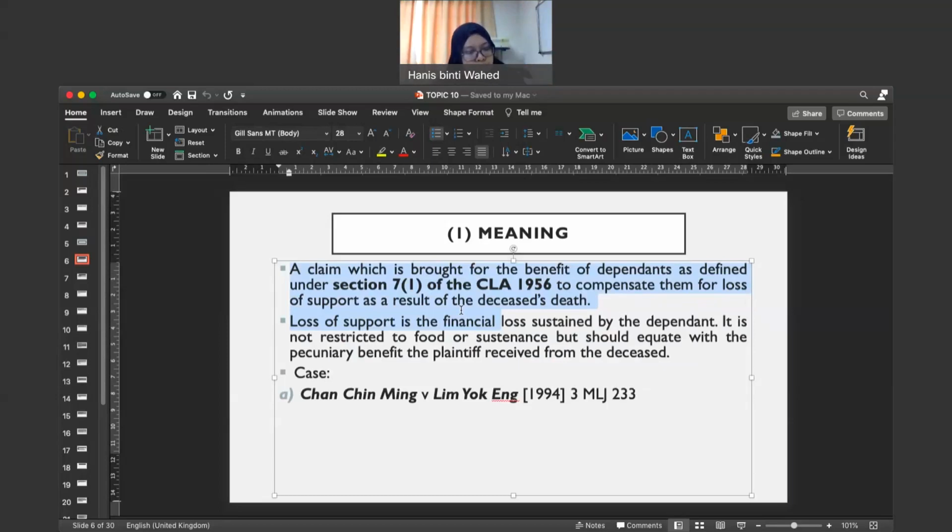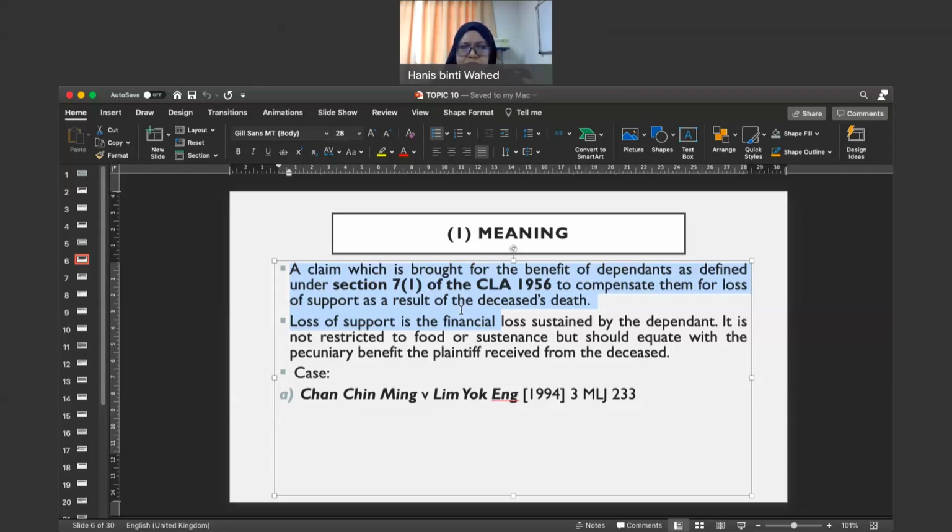But basically the gist of this section is that the dependents can claim damages for the death of the deceased. That's the gist of subsection 1. I will not read the section because it is quite lengthy. I believe that you can read section 7, subsection 1.